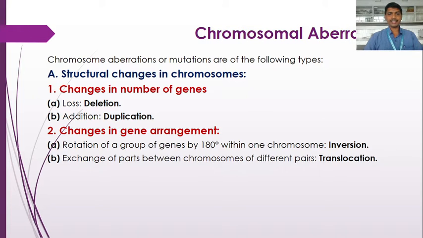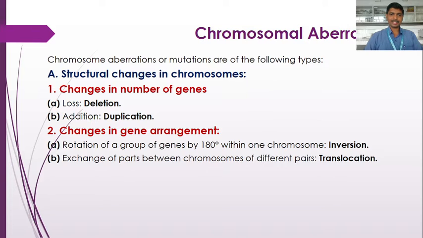Sometimes there is an exchange of parts between chromosomes of different pairs. Another word for this is non-homologous chromosome pair. When there is an exchange of part of a chromosome between non-homologous chromosomes, that is called translocation.